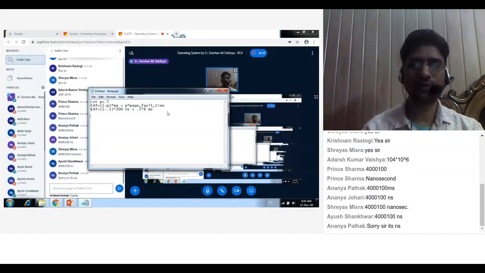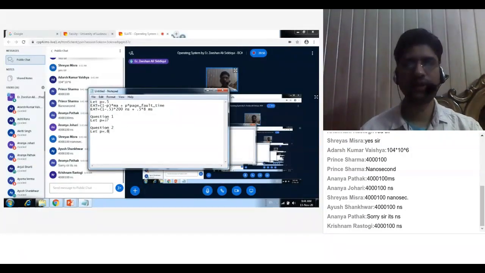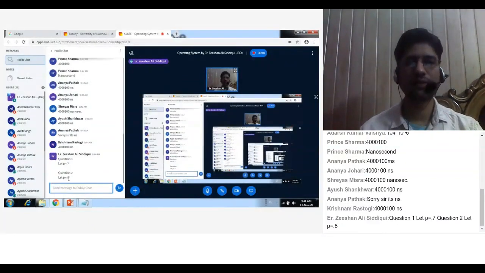Now, I am giving you one homework: you have to calculate the same thing for p equal to 0.7. Okay, this is question one, where the p value is 0.7 and everything else is the same. And question two, let the p value be 0.8. So you have to calculate the answer for this. This is just for your practice. Everything will be the same and you just have to change the p value.